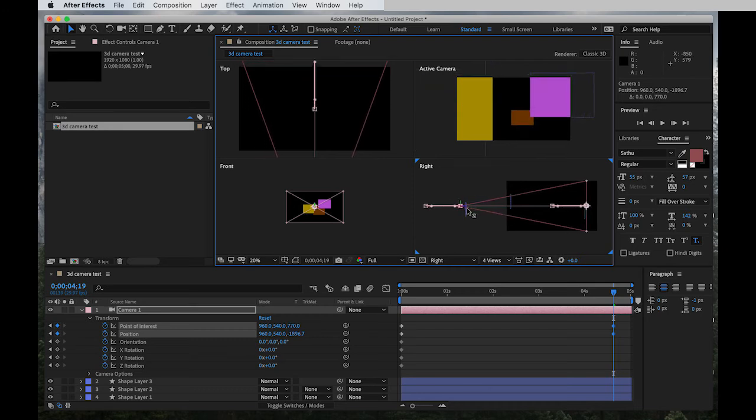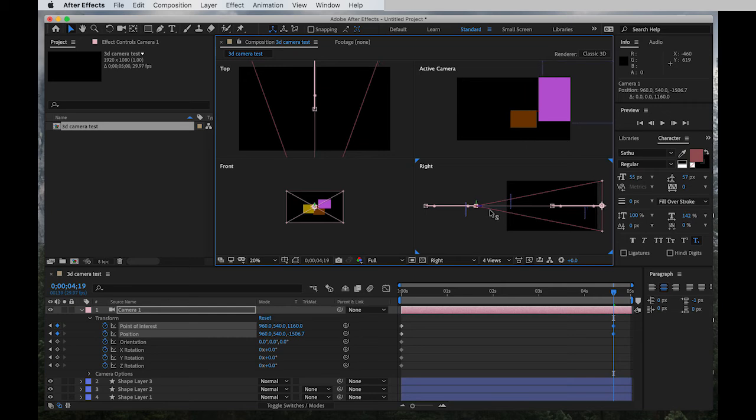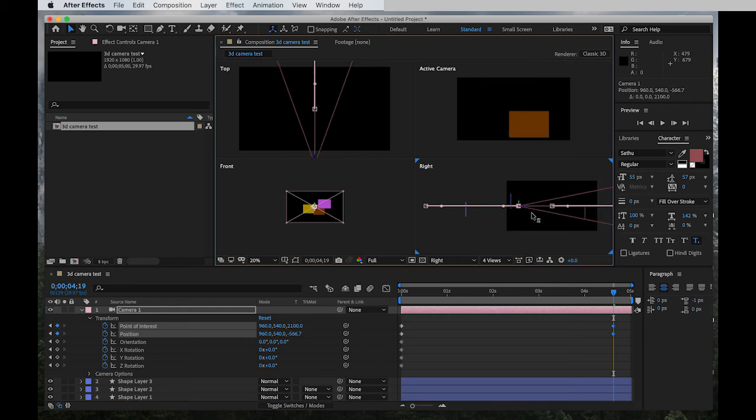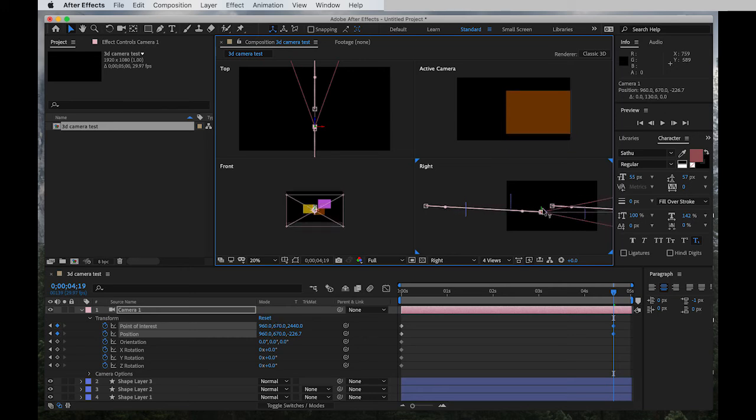And my goal is to bring it near where the brown box is, and then perhaps I'll bring it a little bit more down, and then a little more to the left. Okay, there.